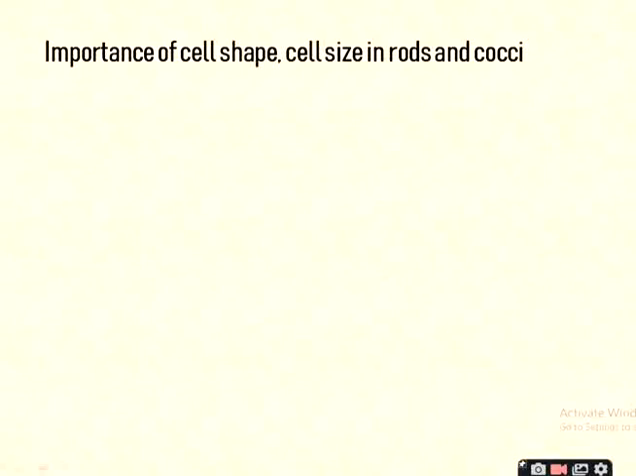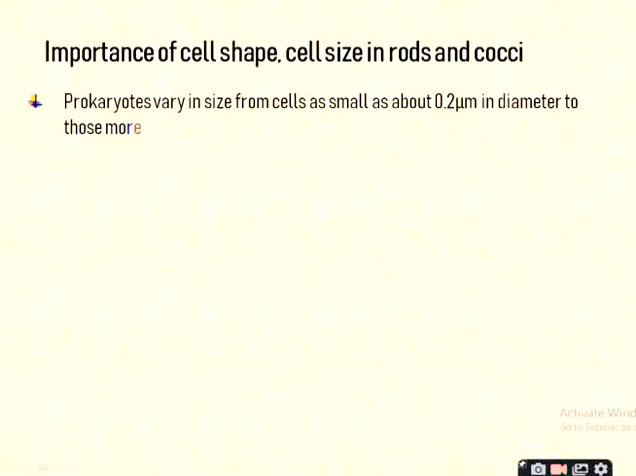Okay, that means these organisms are very small in size, measured in micrometers. As they have small size and shape, their significance is also in the growth and development of these organisms. That means when they are cultivated in the laboratory, they require small space and less nutrient. So there are some importances due to their cell size, shape and arrangement.